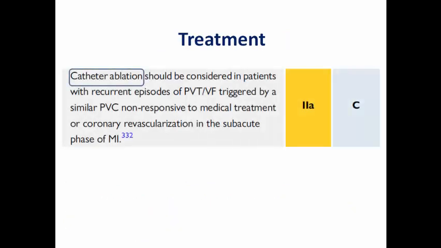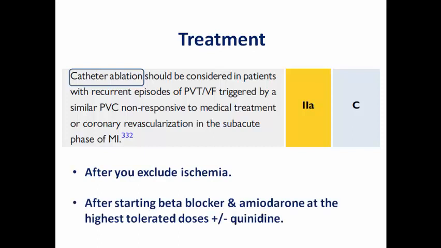If the patient is having recurrent episodes of polymorphic VT or VF in the early stage after MI, triggered by a similar PVC, not responding to medical treatment or coronary revascularization, then catheter ablation here is class 2A, but after you exclude ischemia and after starting beta blockers and amiodarone at the highest tolerated doses plus or minus quinidine, that may be beneficial.